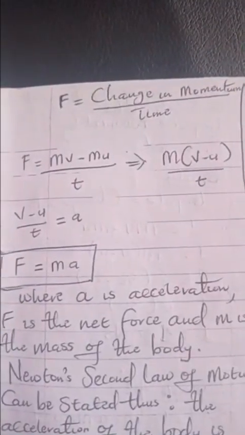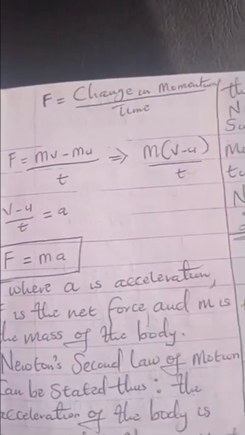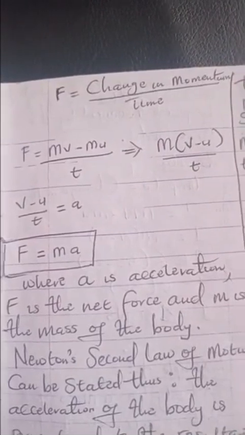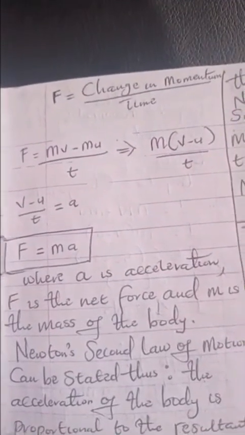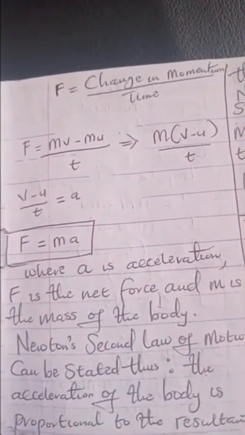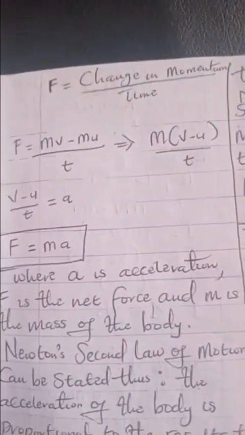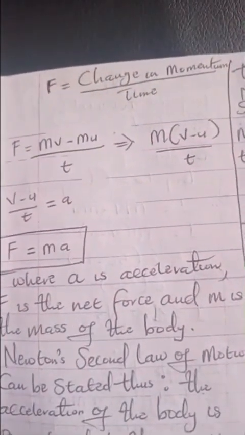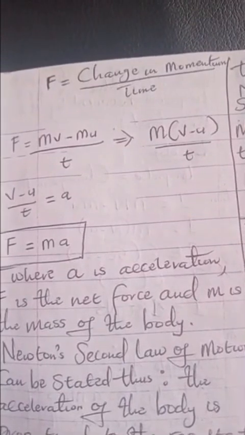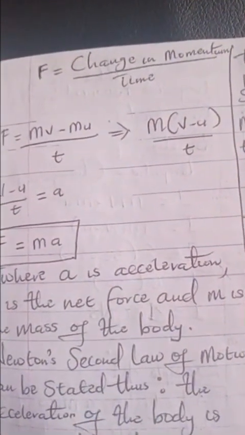Now look at it. It says F, which is force, is equal to change in momentum all over t, which is time. So F equals mv minus mu, the change in momentum, all over t. Since m is common, we factorize it. So we have m into bracket v minus u all over t.